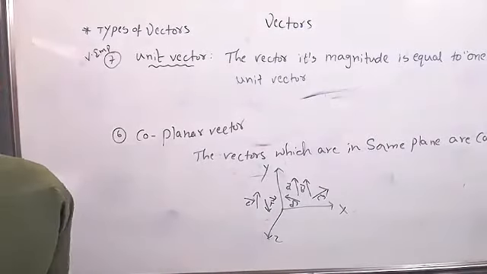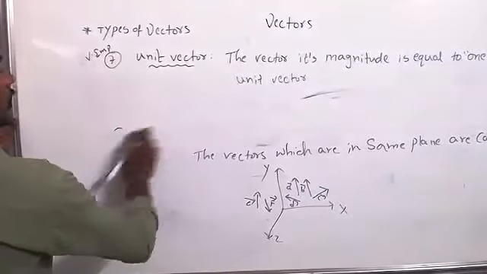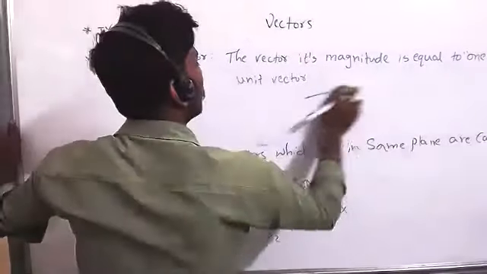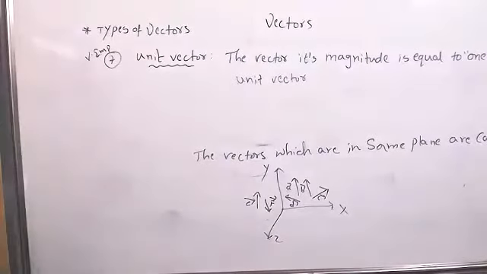Sir, can you give some examples of unit vector? Suppose 1 meter per second, moving towards north. A car is moving, car speed is 1 kilometer per hour. Which vector is it? Unit vector, because its magnitude is equal to 1. Got it? Our doubt is, sir, how can we get a unit vector and what is the use of the unit vector?